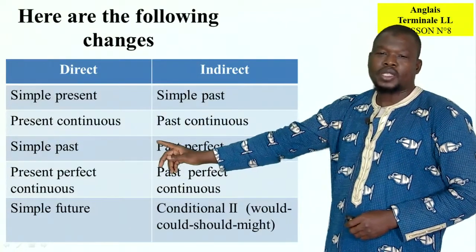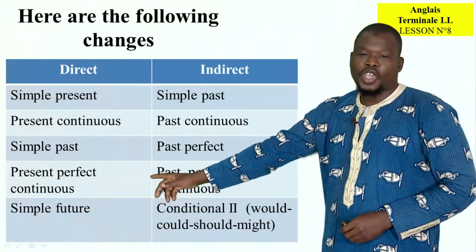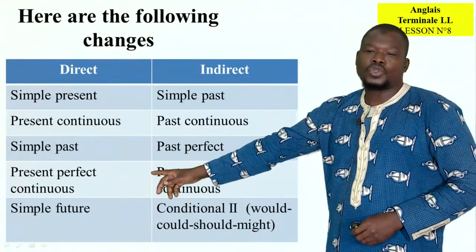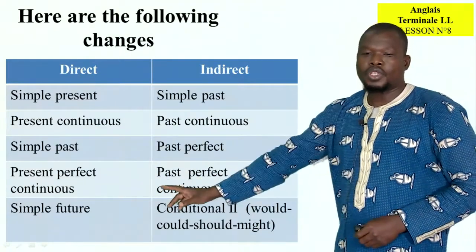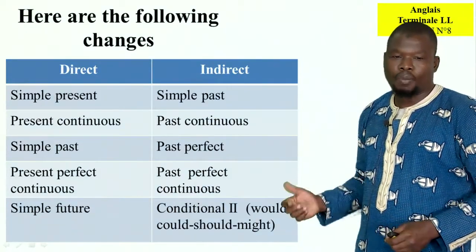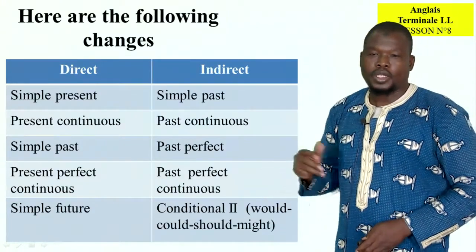The simple past becomes the past perfect. The present perfect continuous becomes the past perfect continuous. And the simple future becomes conditional too. For example, would, could, should, and might.